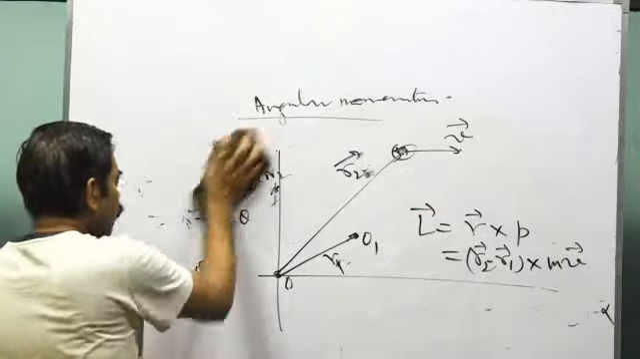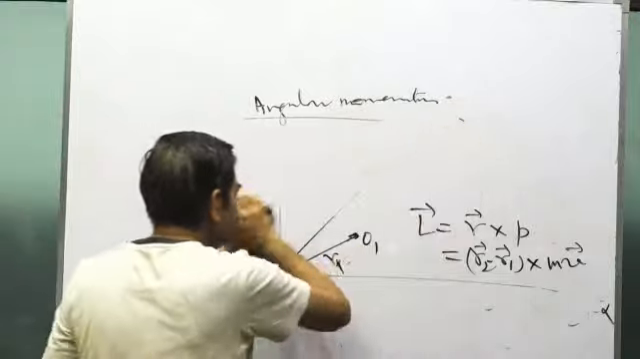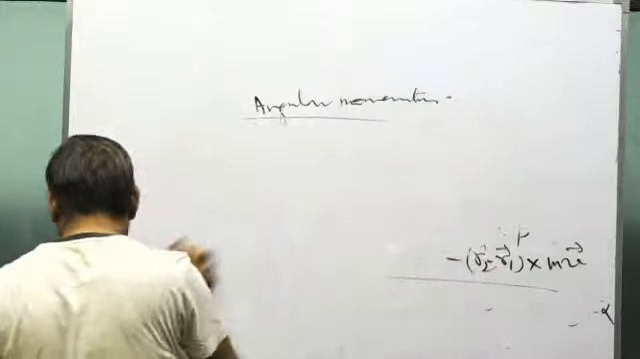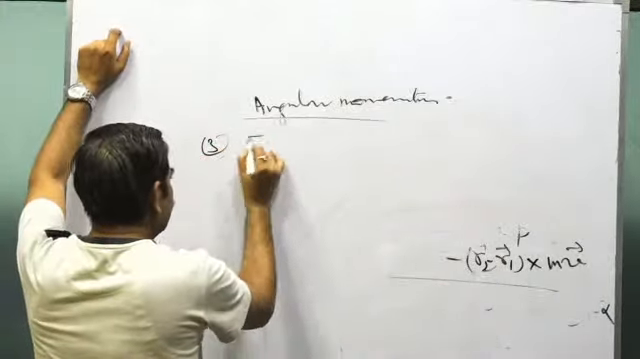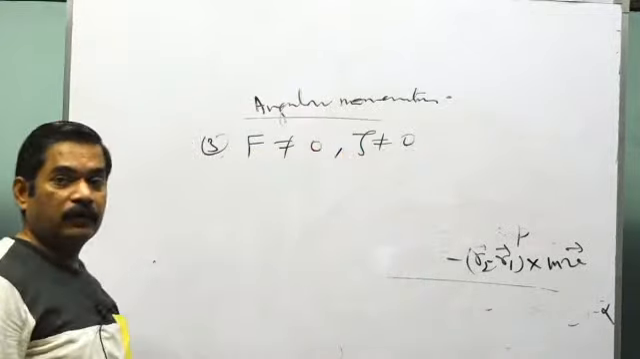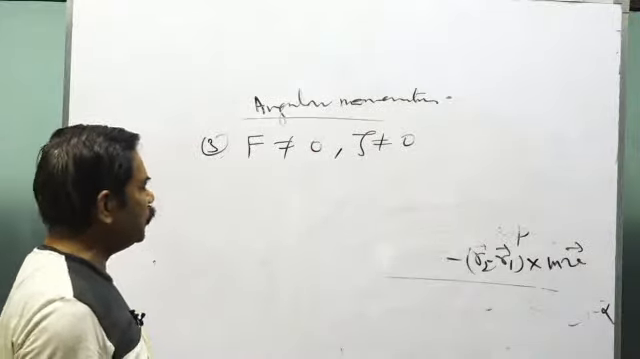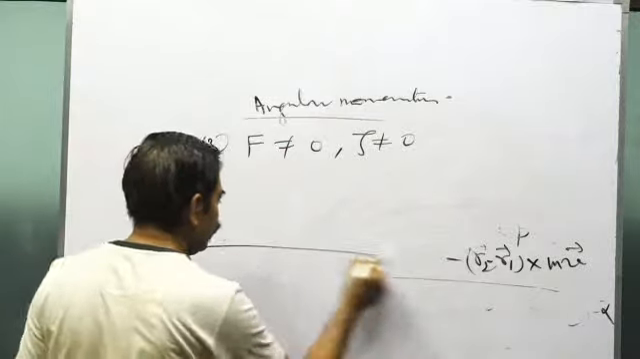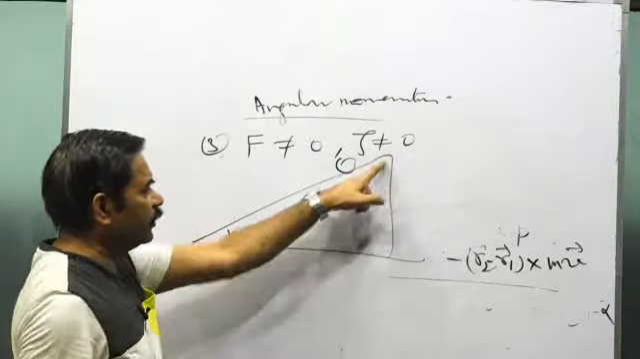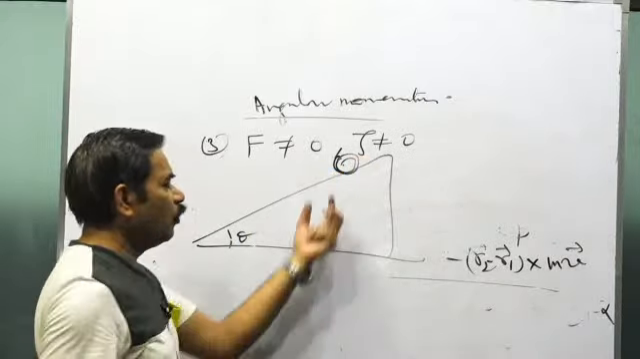Is that clear? Now see the third kind of questions, in which neither force is 0 nor torque is 0. Most of the questions fall into this category. Like you must have done, there is a cylinder rolling on a rough incline, angle of inclination is theta. Cylinder is rolling on a rough incline, what will be its acceleration?